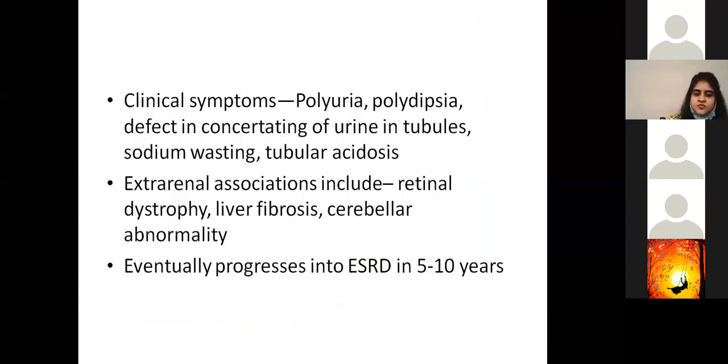Clinical symptoms will again include polyuria, polydipsia, defect in concentrating urine in tubules, sodium wasting, and tubular acidosis. Because there has been ciliopathy, the tubules are unable to concentrate the urine, which also results in sodium wasting. A patient can come to you in the emergency with symptoms of hyponatremia, or in the clinic with chronic hyponatremic symptoms.